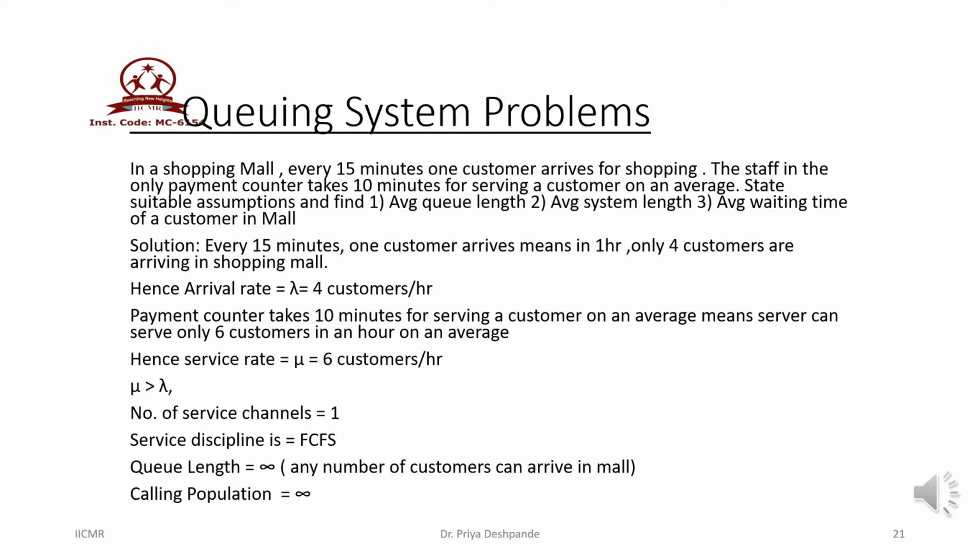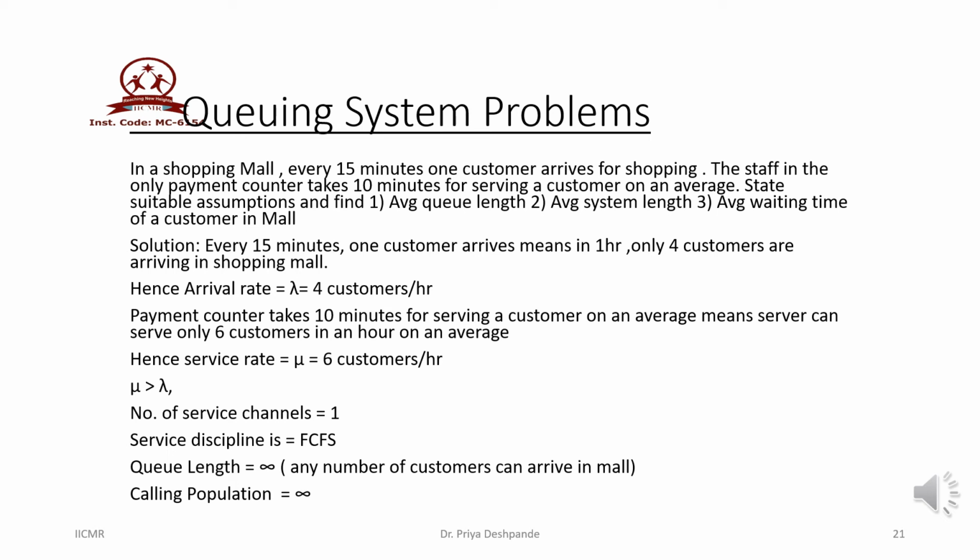So let us understand the things which are given in the problem situation, represent those things in usual notation, and then go for the calculation. So every 15 minutes one customer arrives in the shopping mall. It means that there are only 4 customers who are coming in the mall per hour. So let us represent the average number of customers who are coming to shopping mall. Lambda is equal to 4 customers per hour.